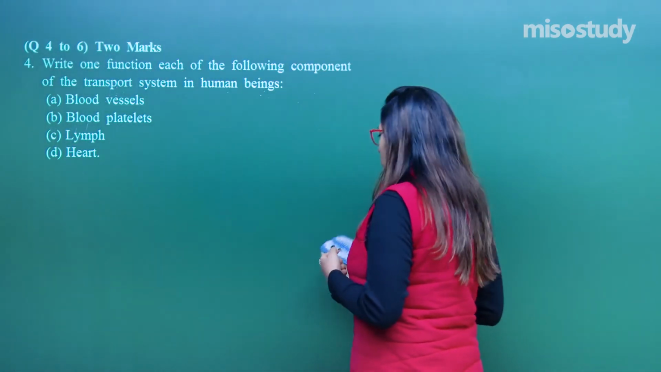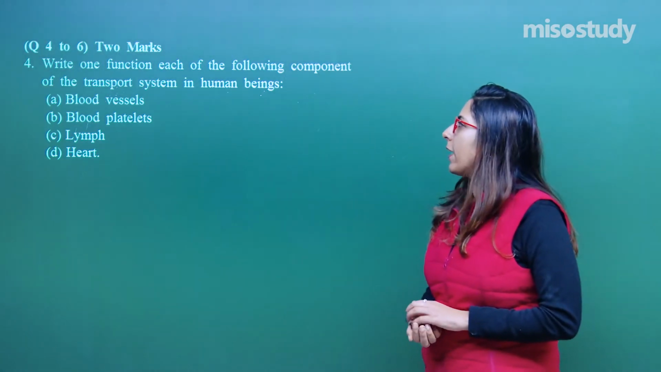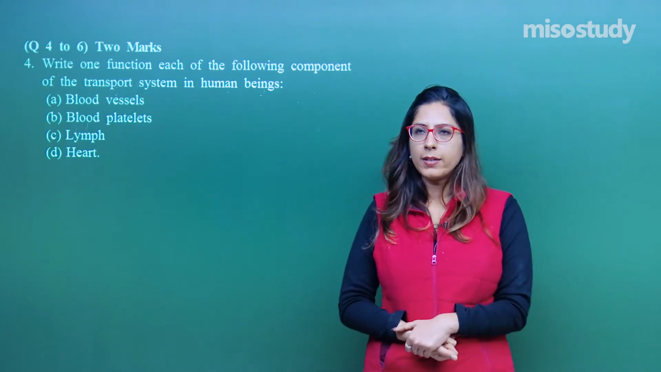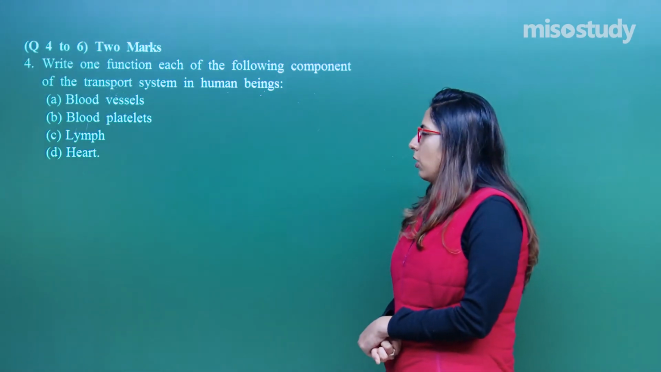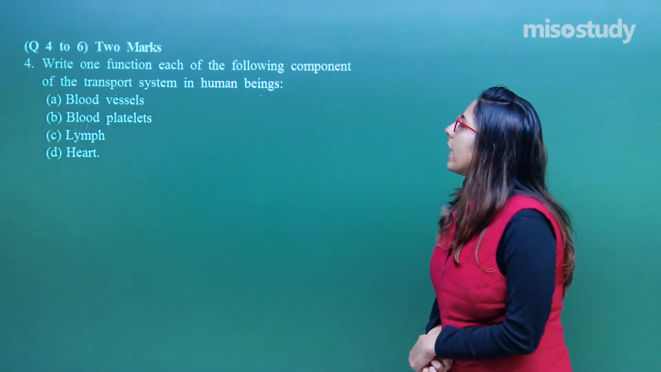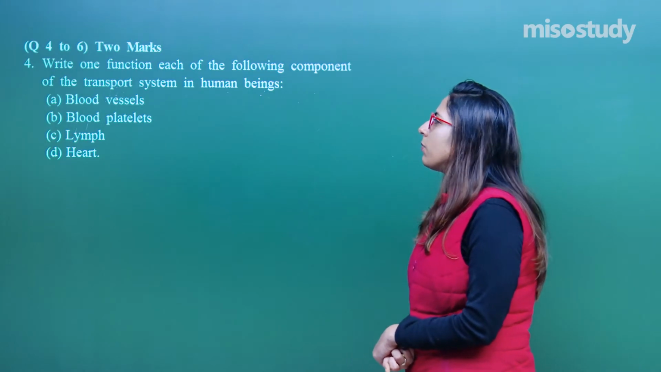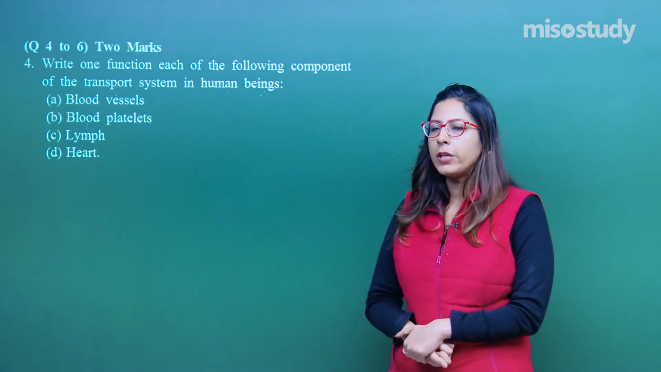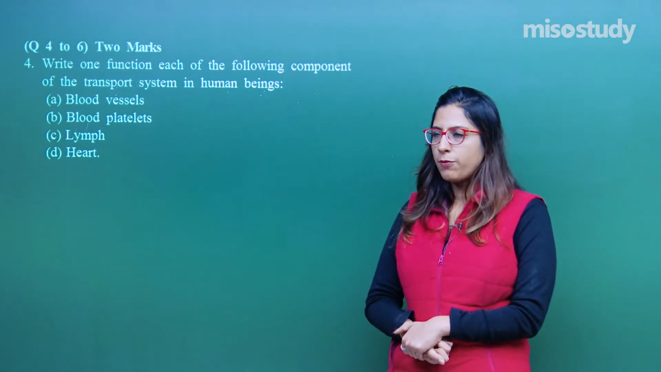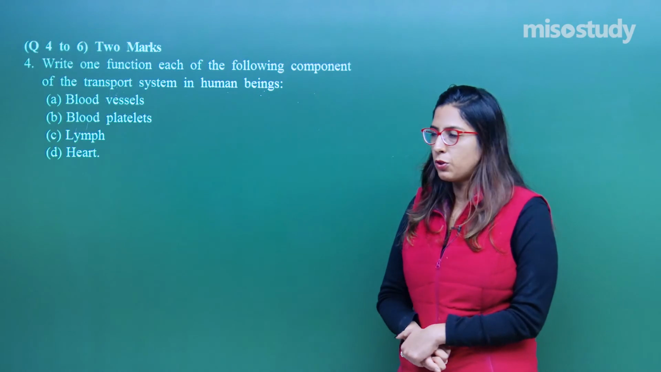So, this is question number 4. Questions 4, 5, 6 are of 2 marks, so you have to answer accordingly. Question number 4 says: write one function each of the following components of a transport system in human beings. Now, they have mentioned the 4 components of the transport system in human beings. I mean to say they refer to the circulatory system.